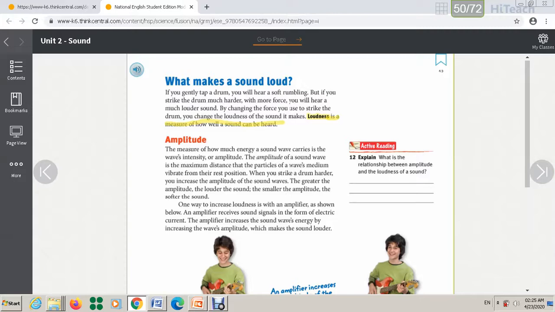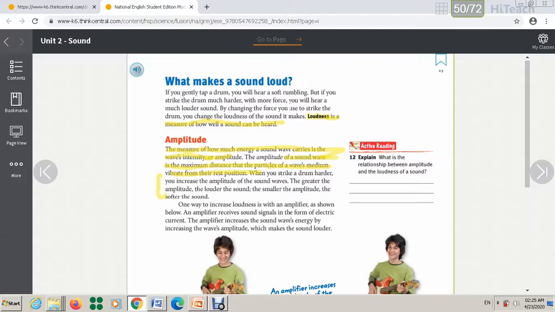Here, this part is very important. Also, the measure of how much energy a sound wave carries is the wave's intensity or amplitude. As you know, the amplitude of a sound wave is the maximum distance that a particle of the wave medium vibrates from the rest position. You know this part.